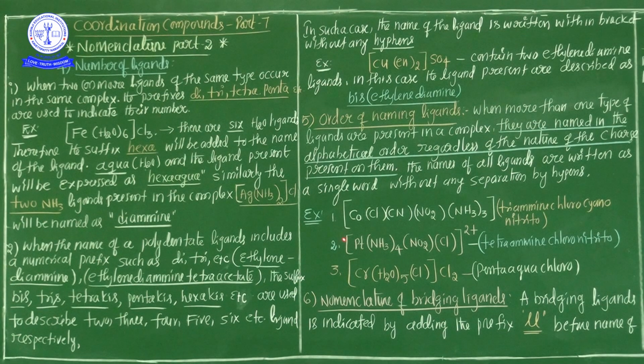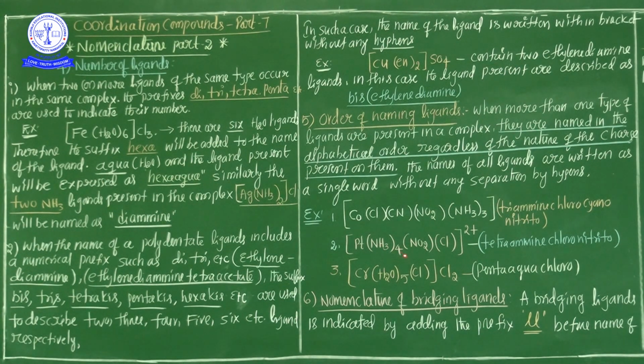The next example has Pt, platinum, as the central metal atom. The ligands are ammine, nitrito, and chloro. Three types of ligands are present. Among those three, which comes first? According to alphabetical order, ammine comes first.